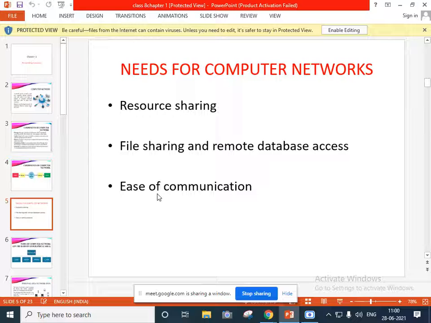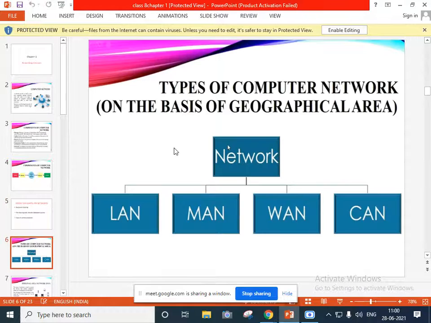So we can do the communication easily with our friends and family. So you understood why we need computer networks, and what is the importance of computer networks? Yes, ma'am. Any doubt till this? No doubts, ma'am.